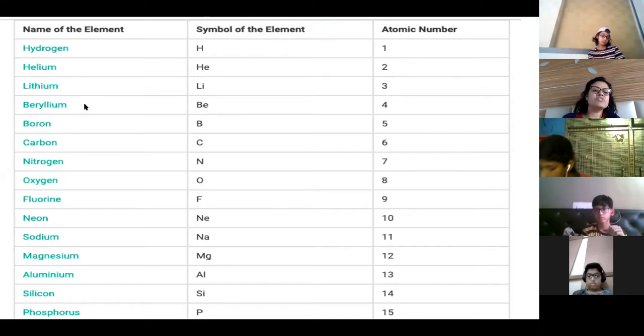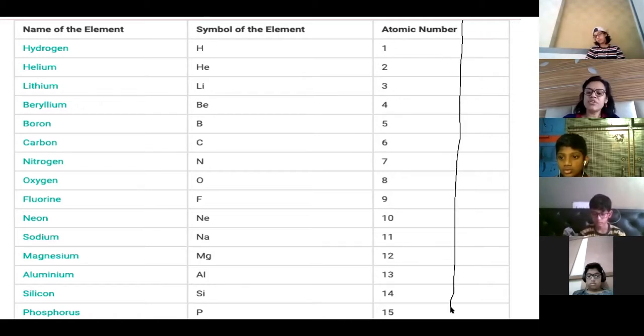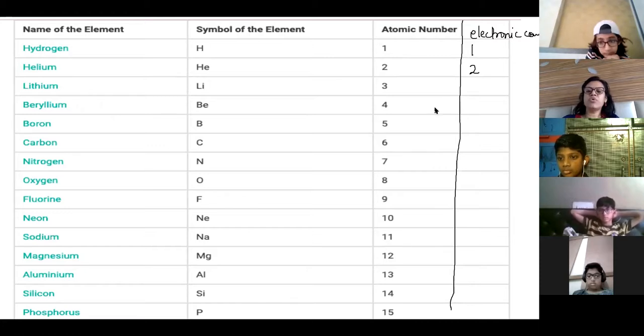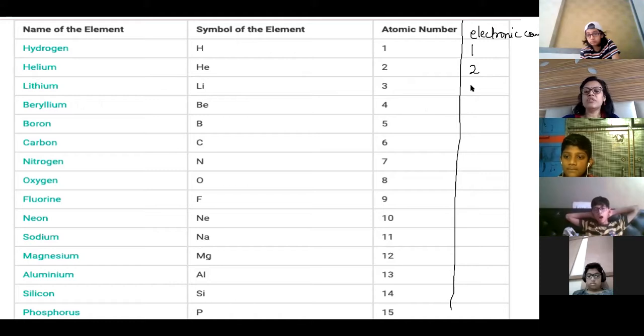Just mute yourself. Okay, so here I'm just writing the electronic configuration. In the next column, you can write it on your own also. You should know this also. Electronic configuration means how electrons are arranged. So hydrogen has first shell only 1, helium has 2, so first shell only 2. Now you know that in the first shell you cannot place more than 2, so lithium's first shell will have 2 and second shell will have 1. So this way you have to write.